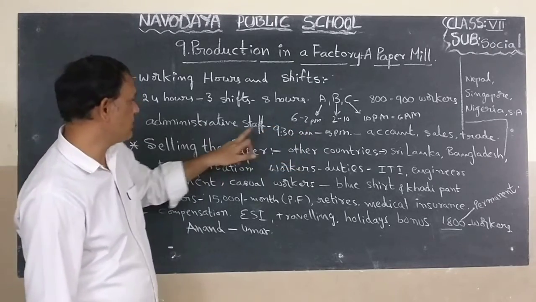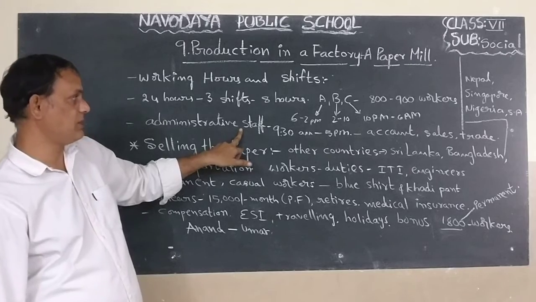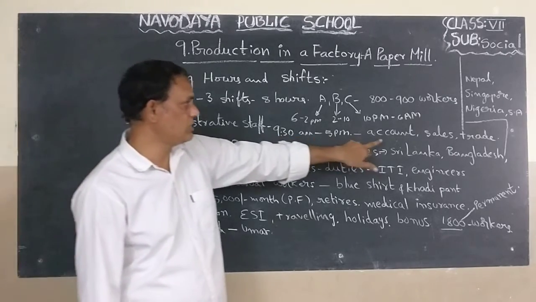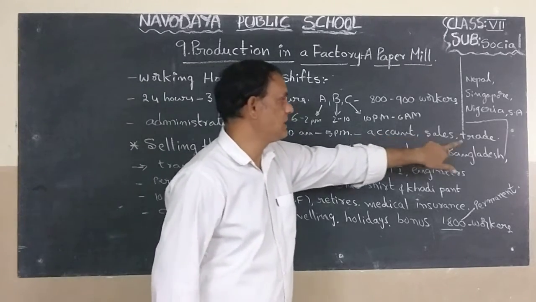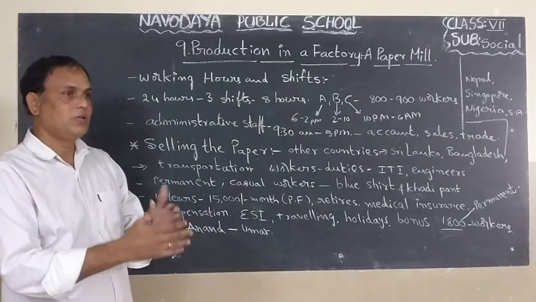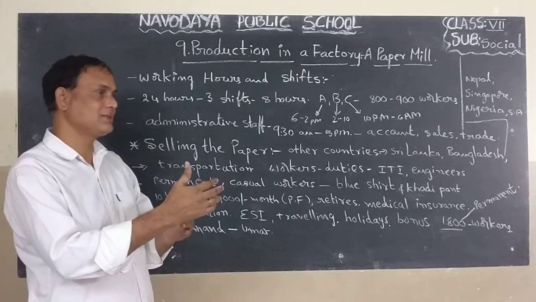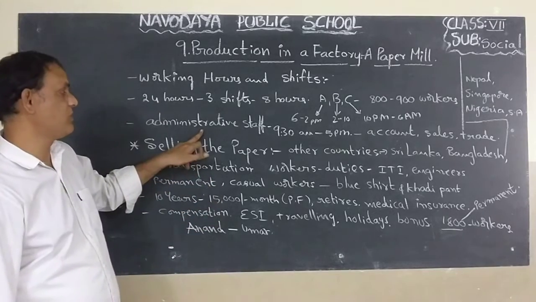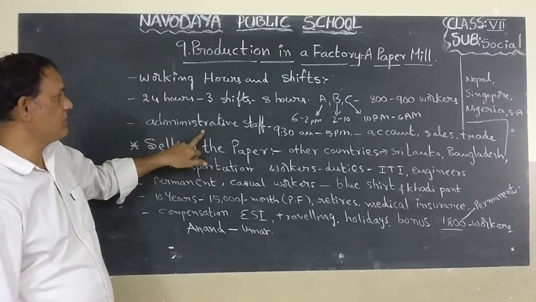Next one, who are the administrative staff here? Management, accountants, sales, traders. So these are the workers. They are working as general duty workers. They are called general duty workers.